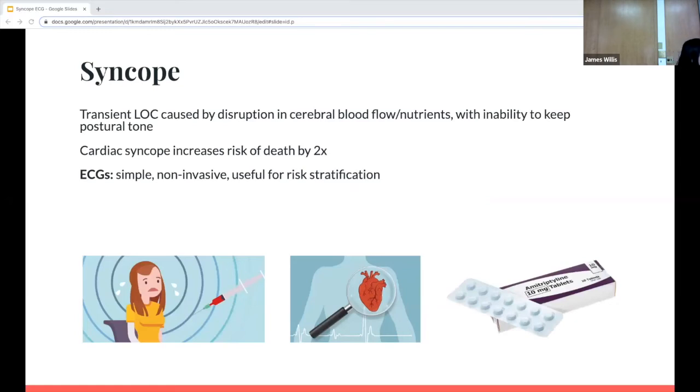So syncope is a transient loss of consciousness due to disruption of blood flow to the brain. And it also has the inability to maintain postural tone. There's various etiologies. There's cardiac, neurologic, vasovagal, orthostatic, or medication related, but I'll be focusing on cardiac syncope as it doubles the risk for death. And an important part of the workup are EKGs as they're simple, non-invasive, and useful for risk stratification.